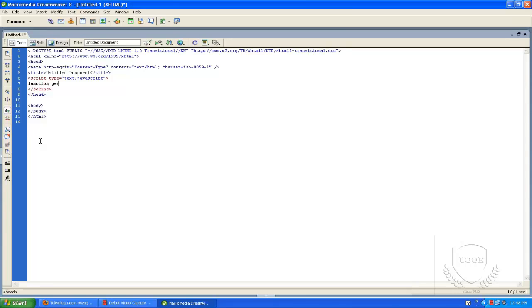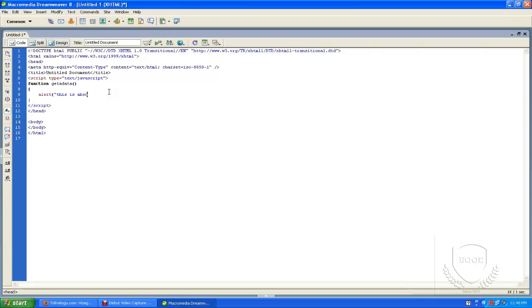Function is the keyword, getdata is the function name. I created one function. This open brace and close brace can be considered boundaries in JavaScript, because they let the browser know where the function has started and closed. This is the close of the function. So here I'm creating one alert box.